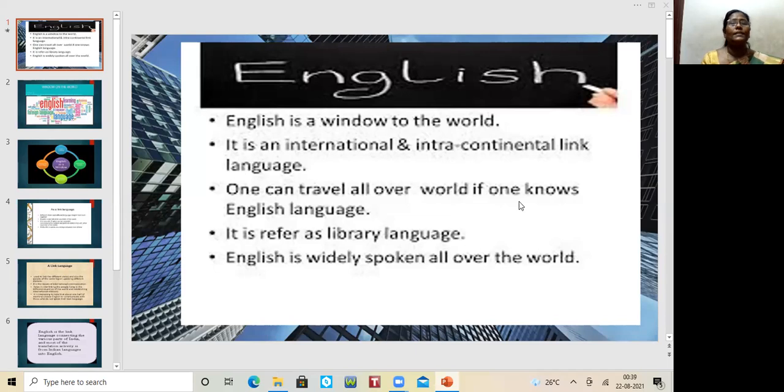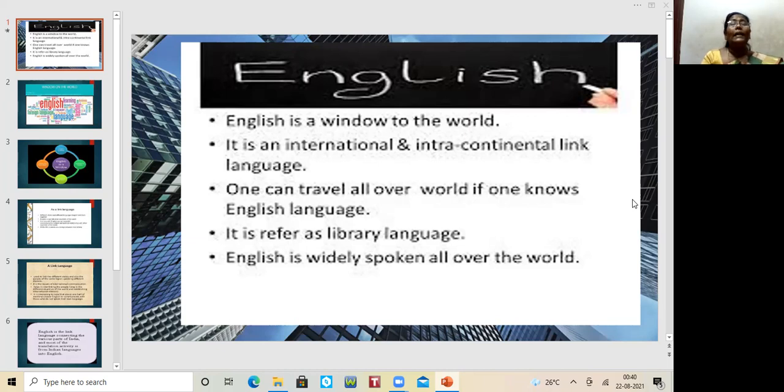Today we are going to learn the next topic from English language teaching, Unit 1. The last topic is English as a window language and a link language. Previously we learned why English is considered an important language. Next we saw why English is considered an international language, and why most people consider English as a first language and as an international language. We saw that in the previous class. Now this is the last one: why English is considered a window to the world and a link